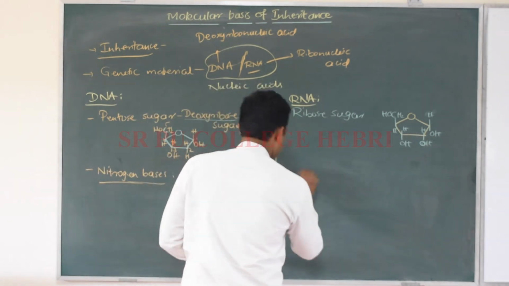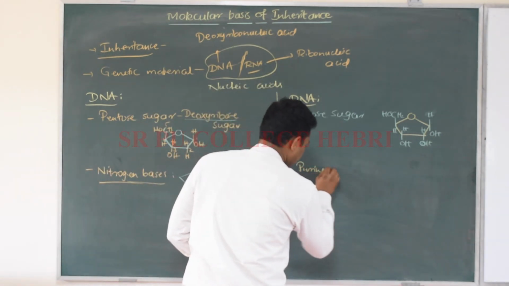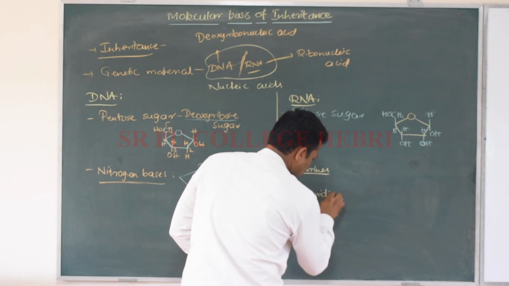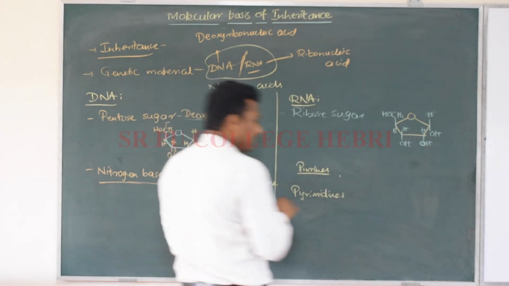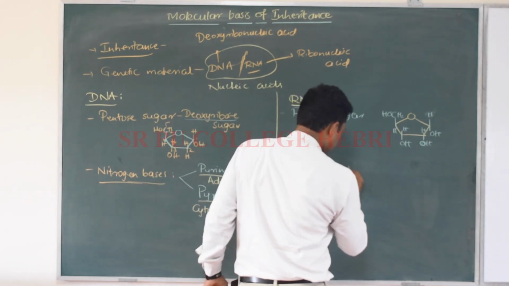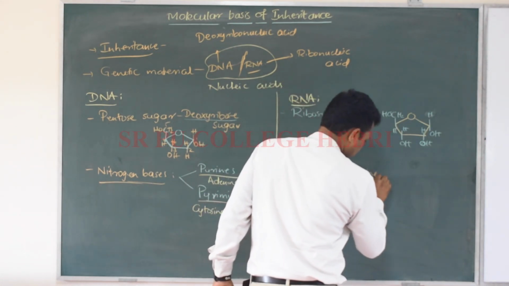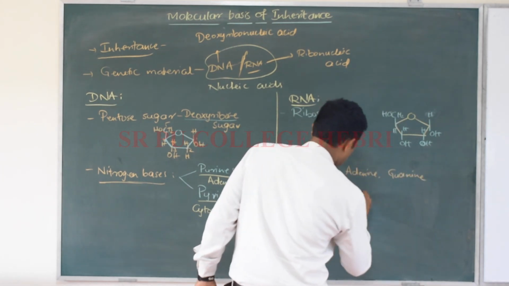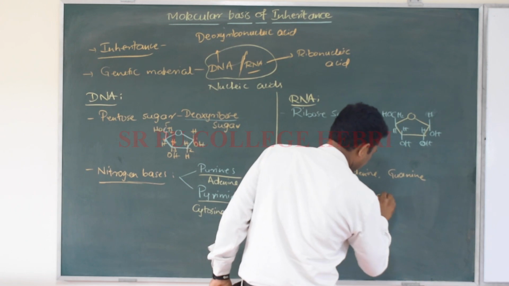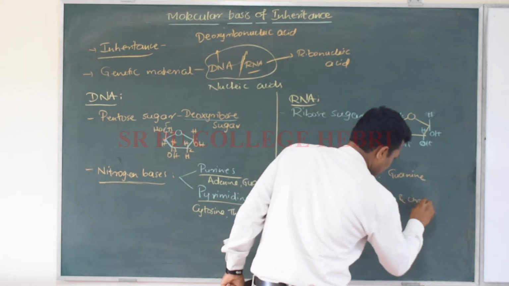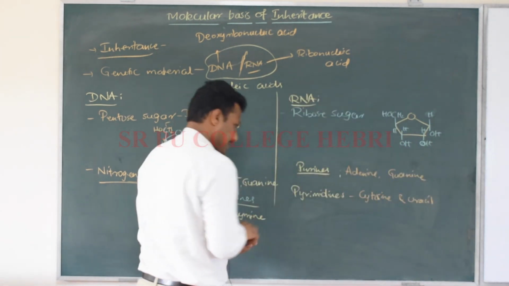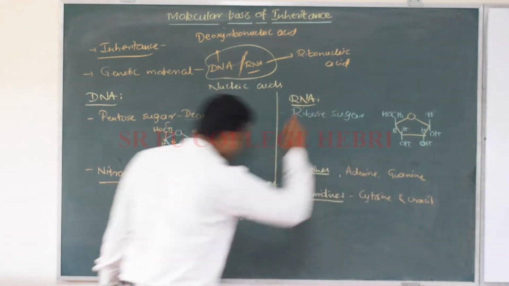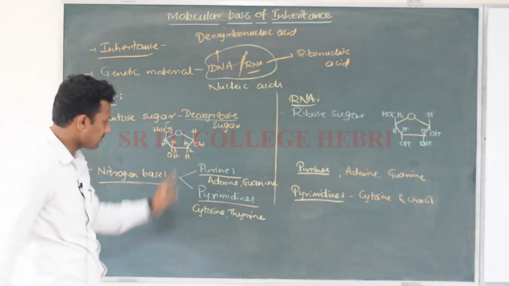The purines are adenine and guanine, and the pyrimidines are cytosine and uracil. Uracil is present only in RNA and thymine is present only in DNA.